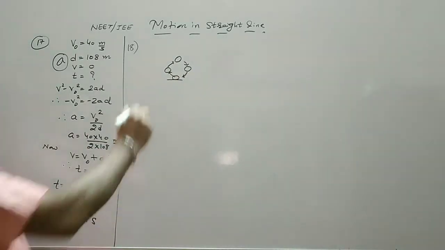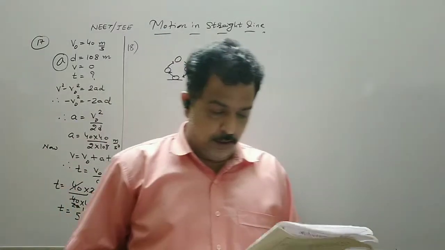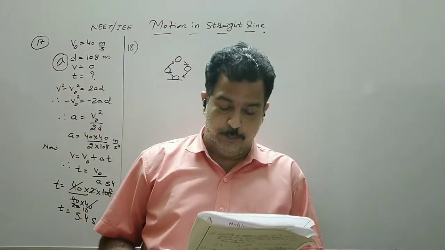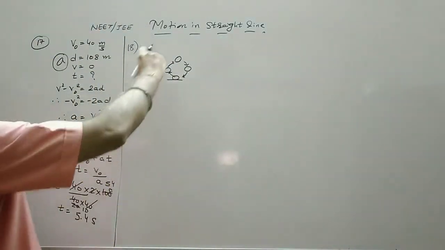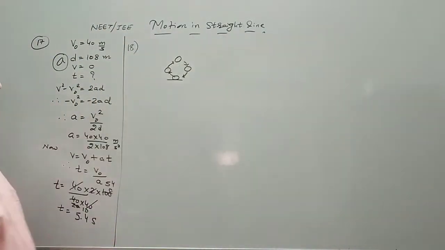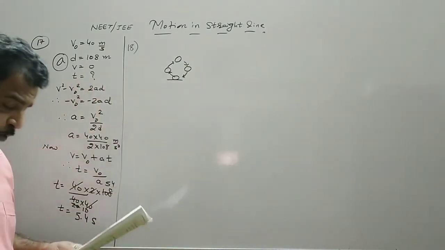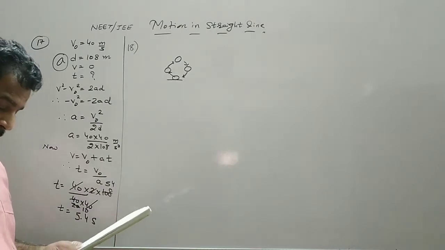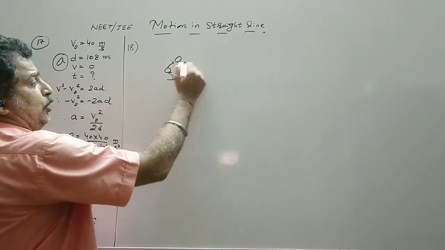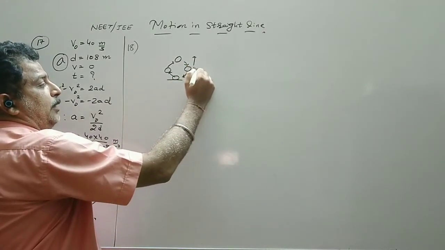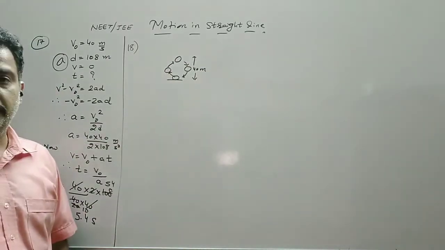Now, in order to maintain this, the question is what time interval should be maintained. So we have to find the time interval, so that all the balls can remain in his hand. Now there are 2 parts to this. Number 1, the height up to which the ball rises is 40 meter.